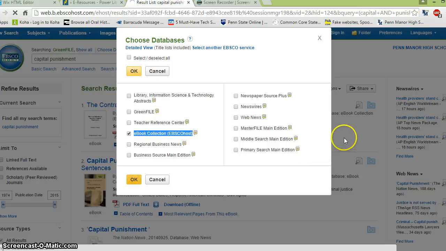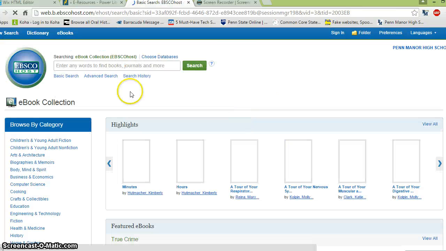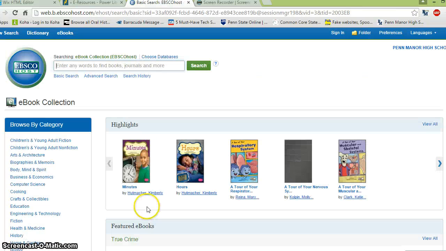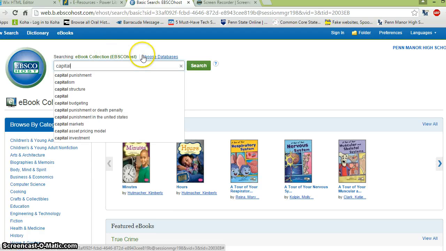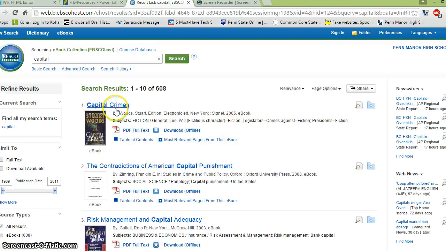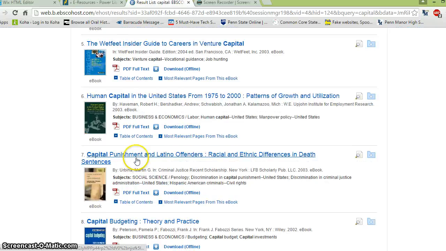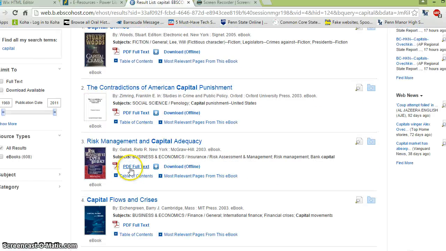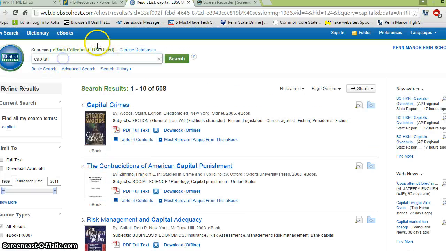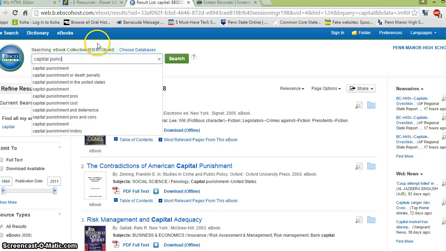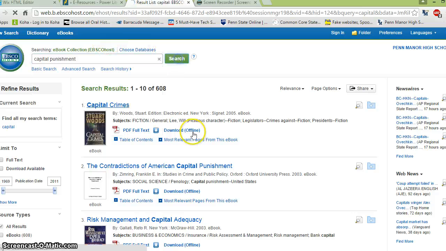So I'm going to go ahead and hit OK. And now I'm only looking for some of those ebooks that are available. And there's a wide range, but there are a lot, about 18,000 different books that are available to us. So you are able to check through here and see if any of those will work for your project. So that's EBSCO in a nutshell. Again, if you have any trouble with it, let me know.